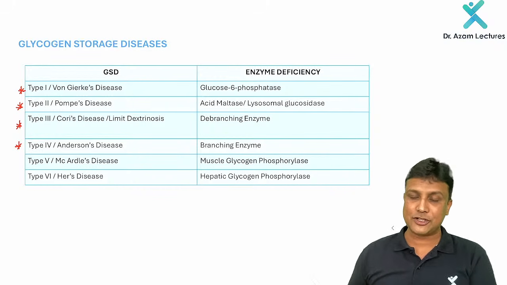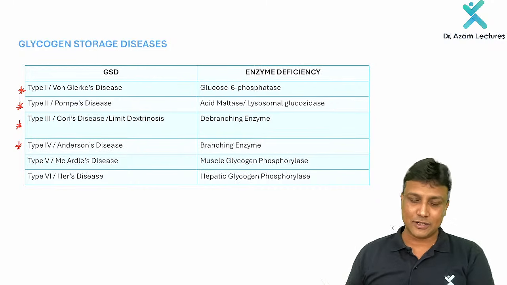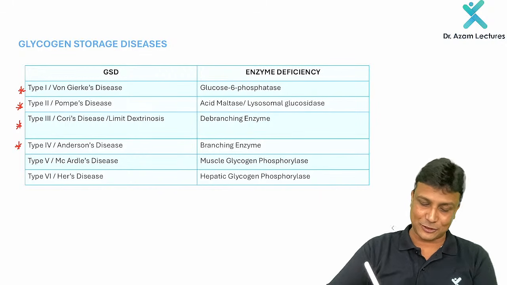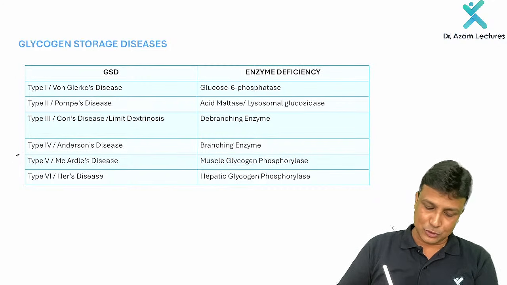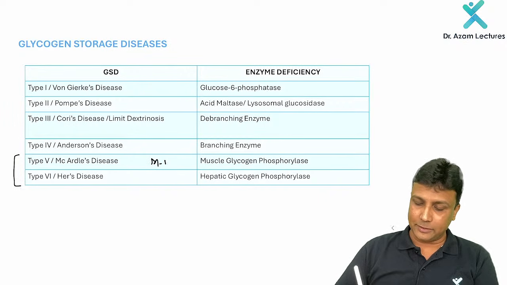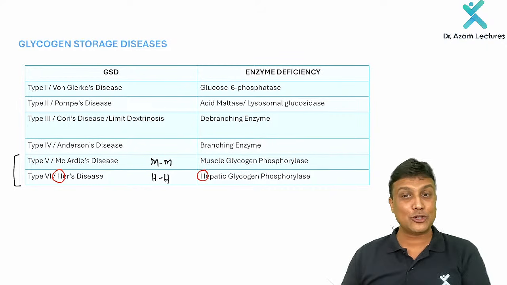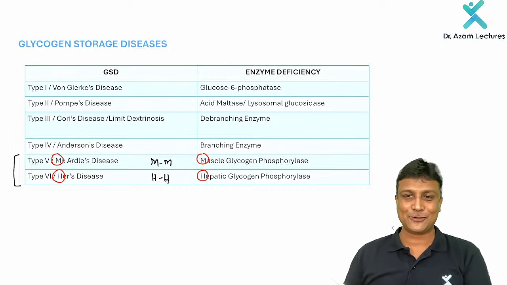And which enzyme will be deficient? Branching enzyme will be deficient. Type 5, McArdle, muscle glycogen. And then type 6, Hers, where hepatic glycogen phosphorylase enzyme is deficient. Now, how to remember this one? Try to learn these two together: M for M and H for H, my dear friend. So remember, in Hers disease, it is due to deficiency of hepatic glycogen phosphorylase, and in McArdle disease, it is due to the defect of muscle glycogen phosphorylase.